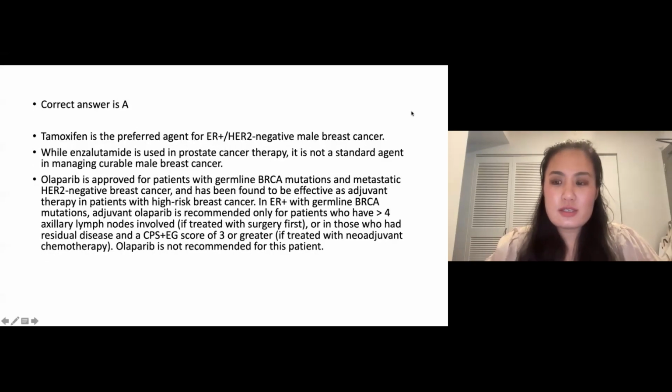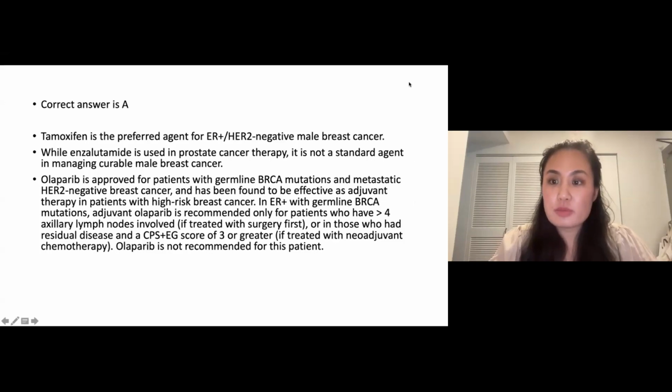So in this case, for this patient with an early stage ER positive, HER2 negative male breast cancer, tamoxifen is the preferred agent. Enzalutamide is used in prostate cancer therapy, but it is not a standard agent in managing curable male breast cancer.